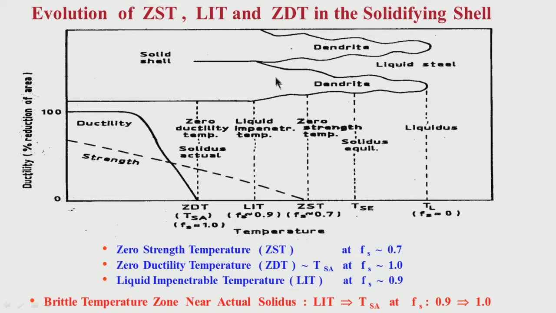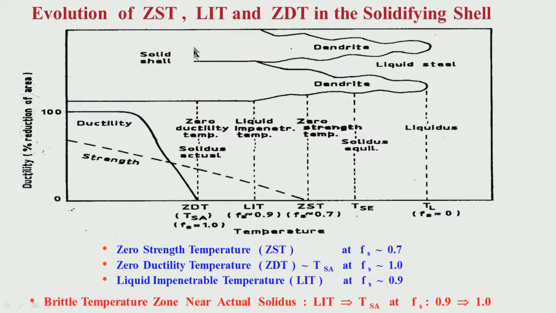Look at this. Normally this is around 90% of solid fraction. That means, when 90% of solidification is complete, till that time there is enough liquid by the side of the dendrites, in the periphery of the dendrites, which can heal up the cracks which can form because of the low toughness of these dendrites.